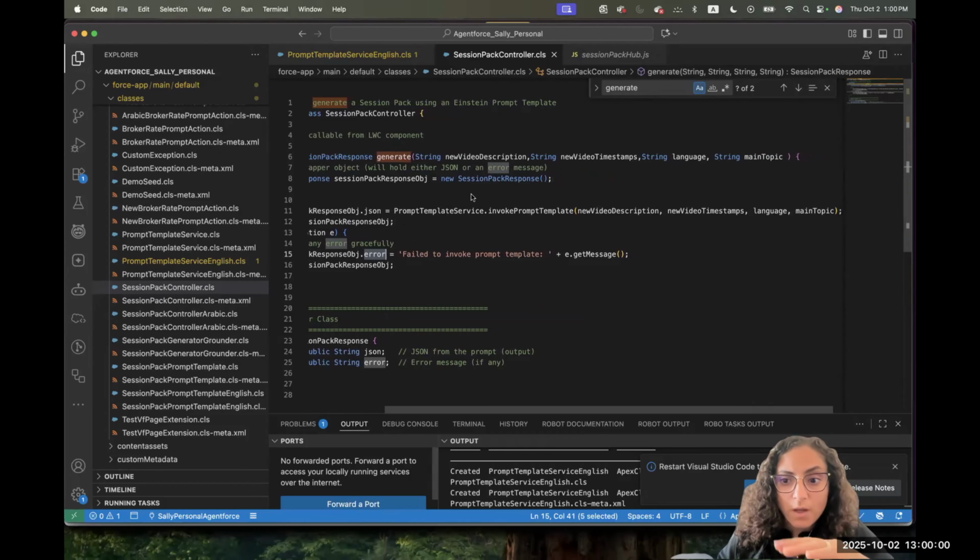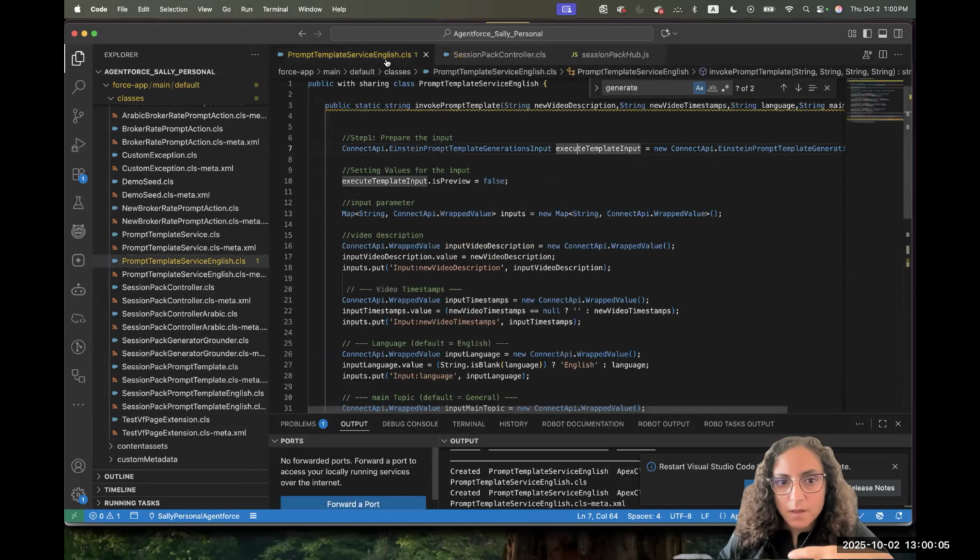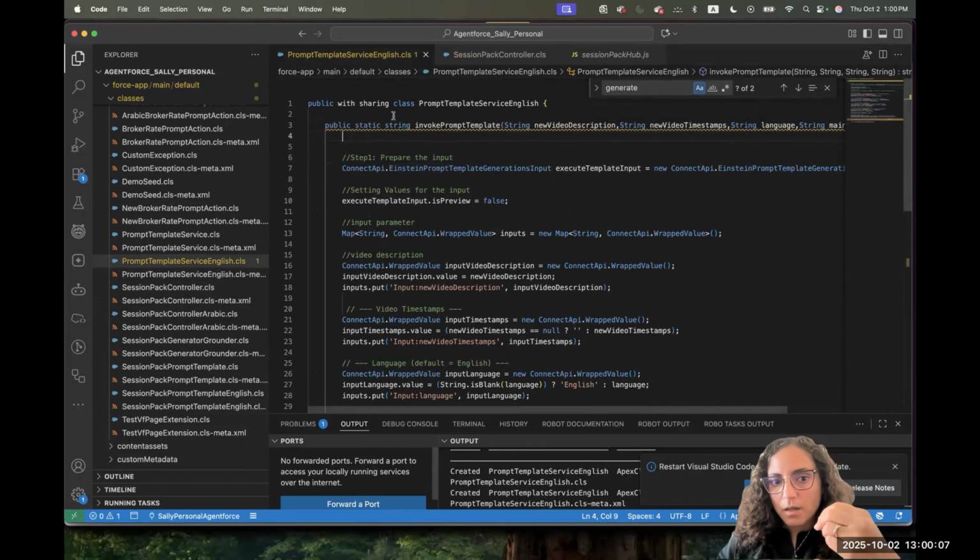I just wanted to explain to you that once you have your service and your method, it's easy to call it from anywhere. I can call it from here, I can call it from the developer console. If I want, let's say, to create an email and send this response in an email, I can do that. The options are up to me, wherever I want to call it.